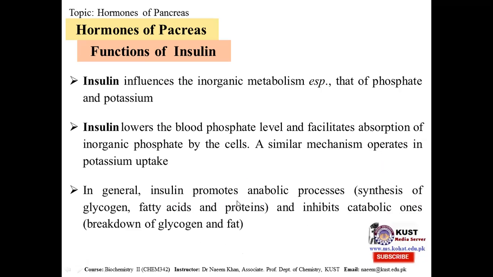In general, insulin promotes anabolic processes. That is, insulin promotes synthesis of glycogen, synthesis of fatty acids, and synthesis of protein, as we saw. And it inhibits catabolic ones, so breakdown. So insulin is basically promoting anabolism and decreasing catabolism.